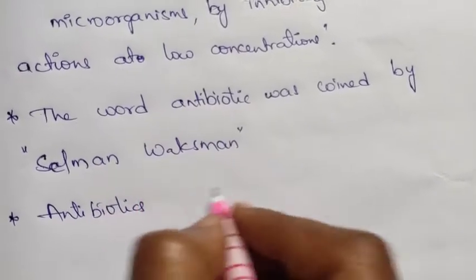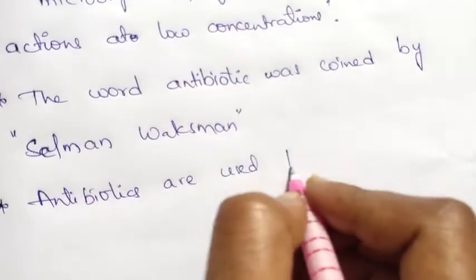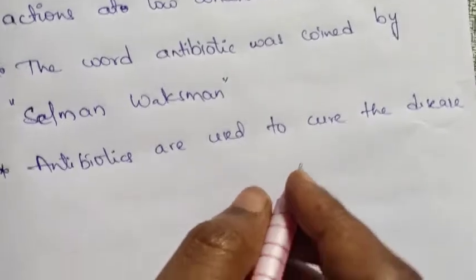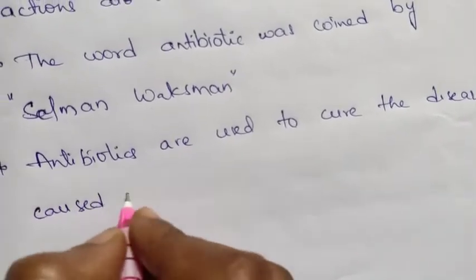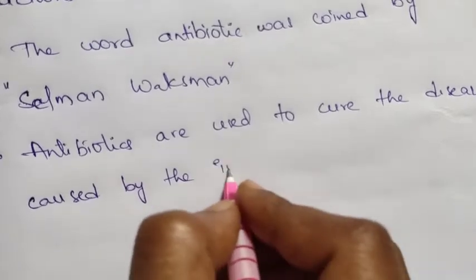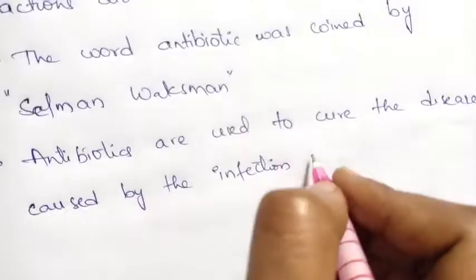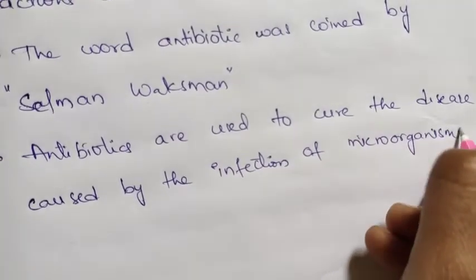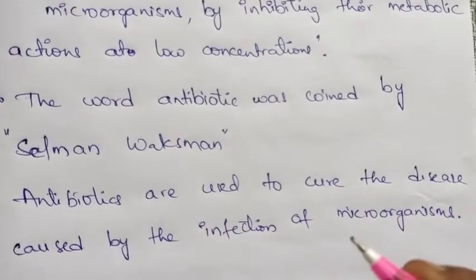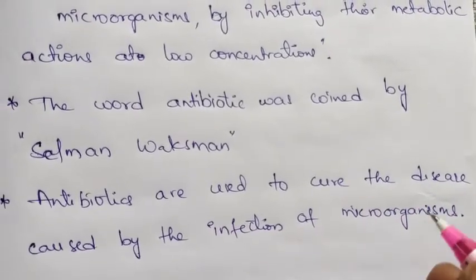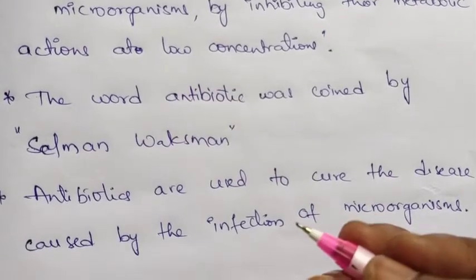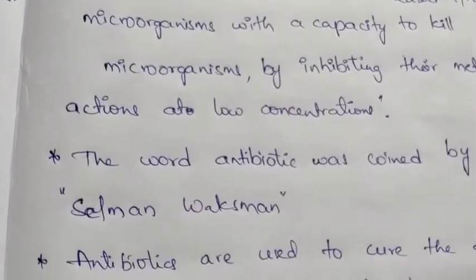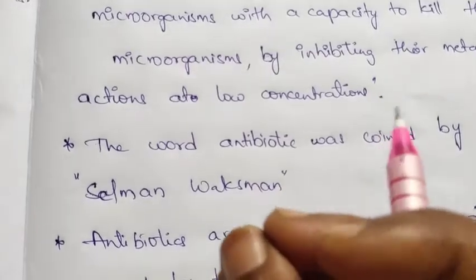Antibiotics are used to cure the disease that was caused by the infection of microorganisms. In all of this, we are curing the disease that was caused by microorganisms. We are using different types of drugs, that may be anti-malarial or antibacterial or antibiotics. All these are chemotherapeutic agents.